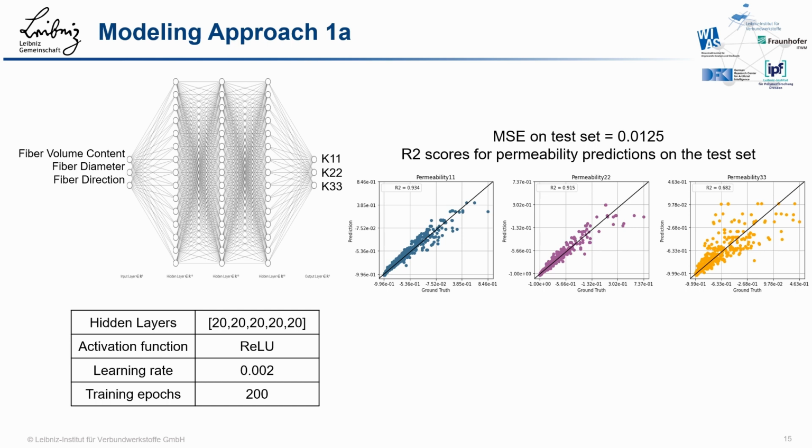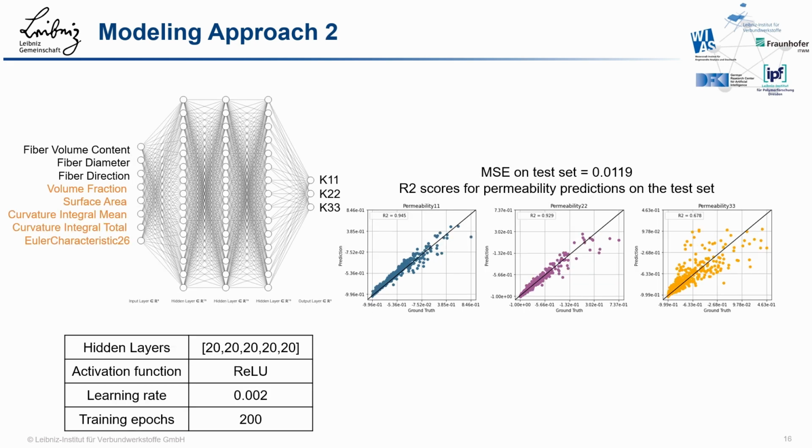Since this only led to a slight improvement, we followed the approach of using more input parameters to better describe the structure. This then led us to modeling approach 2. In this case, we have chosen 5 additional input parameters: volume fraction, surface area, curvature integral mean, curvature integral total, and Euler characteristic, which we have determined using GeoDict. Now we have 8 input features mapped to the 3 diagonal permeability values.